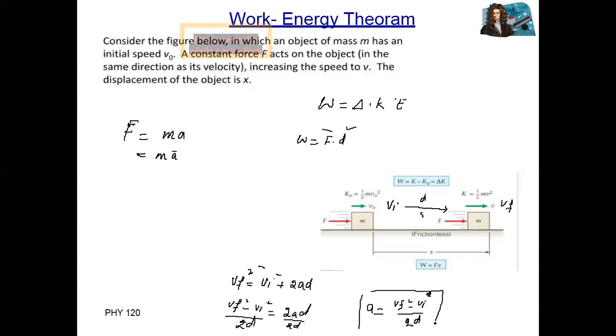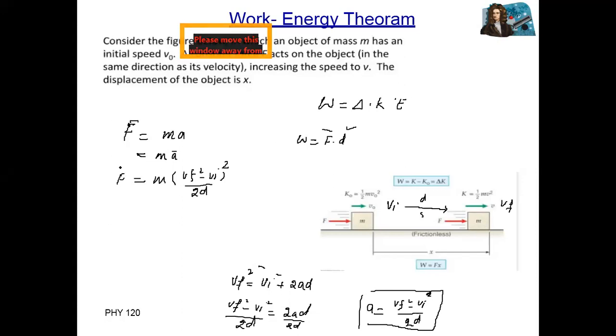This is the acceleration equation. So F is equal to ma, m multiplied by Vf square minus Vi square divided by 2D.